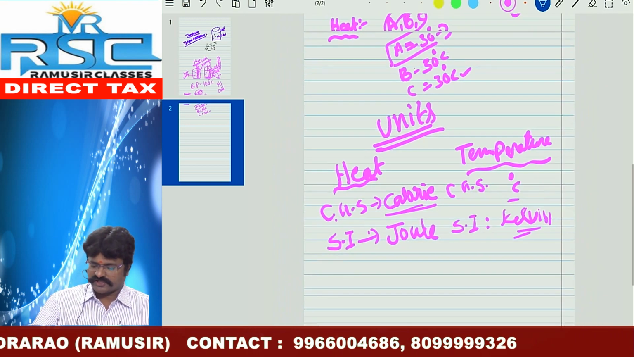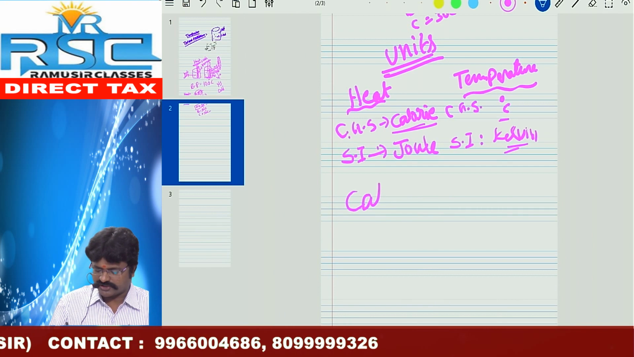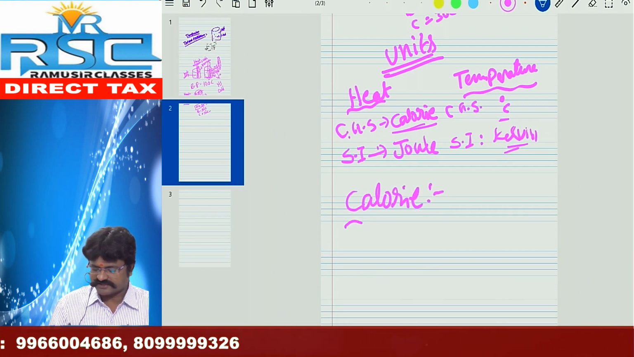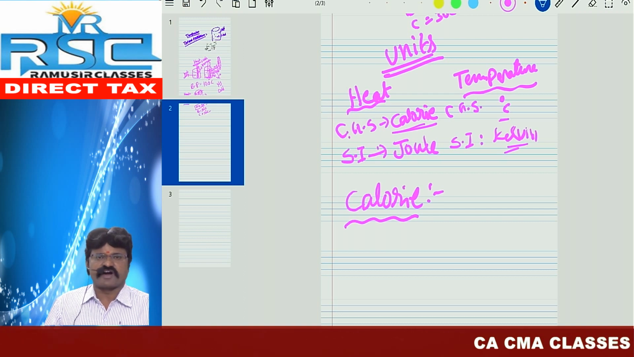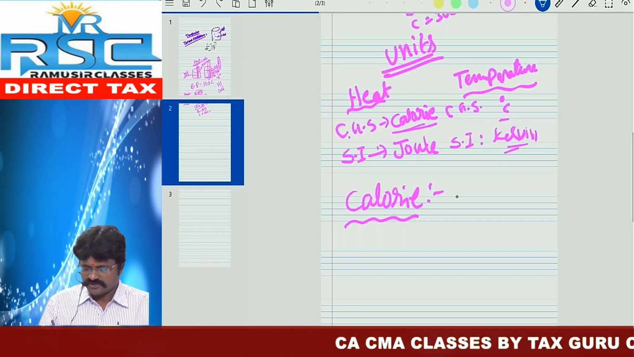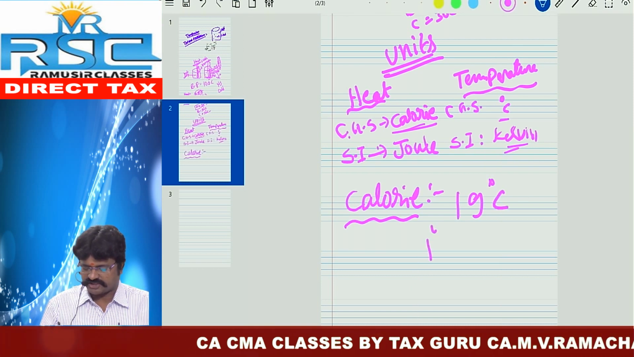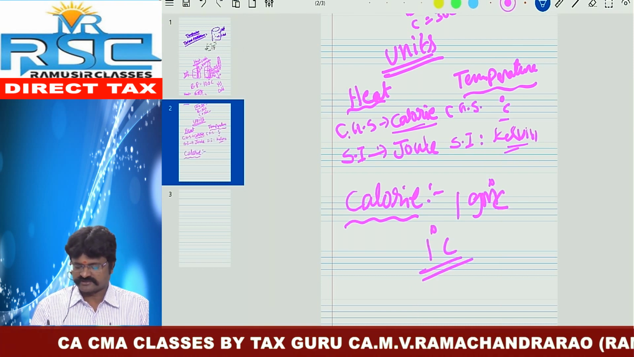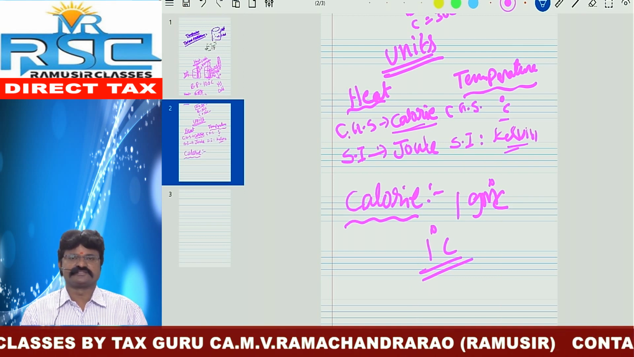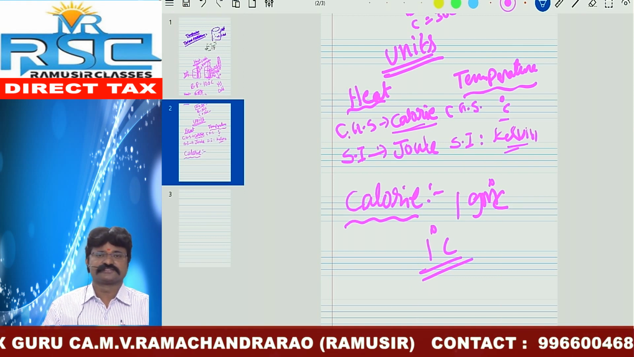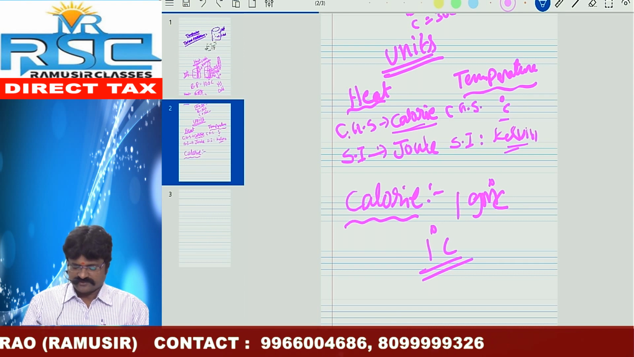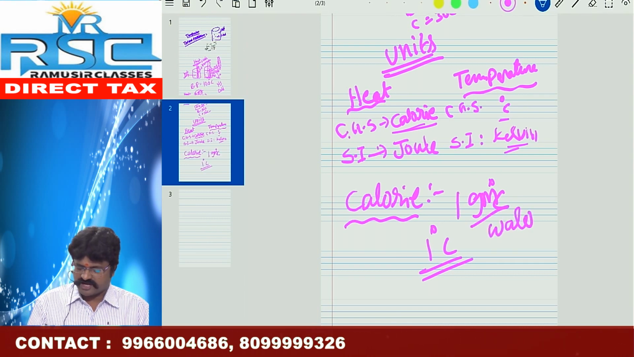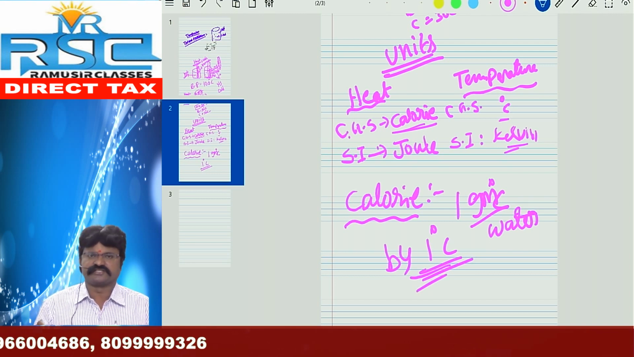So here we want to discuss calorie. What is a calorie? Calorie is also very important. What is the definition of calorie? Calorie is defined as the amount of heat energy required to raise the temperature of 1 gram of water by 1 degree Celsius.